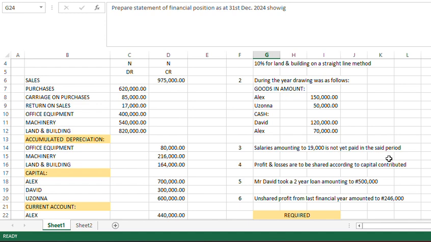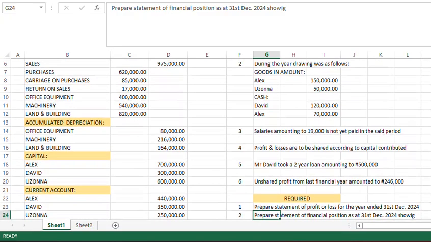So this is another unique thing about partnership. The profit and loss are to be shared according to the capital that the partners have contributed. We have 5, Mr. David took a 2-year loan amounting to 500,000. Then we have 6, unshared profit from last financial year amounted to 246,000. So from their last financial year, they have not shared the profit. It's still in the books of account of the company.